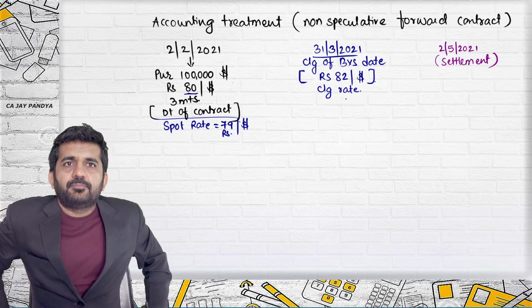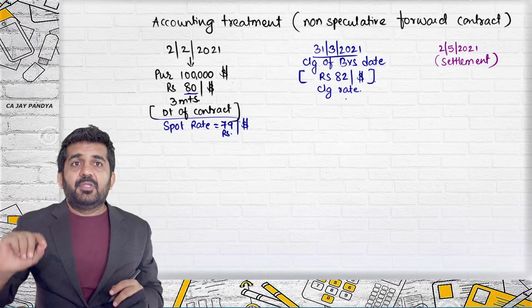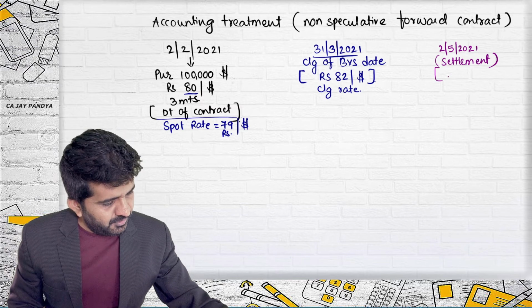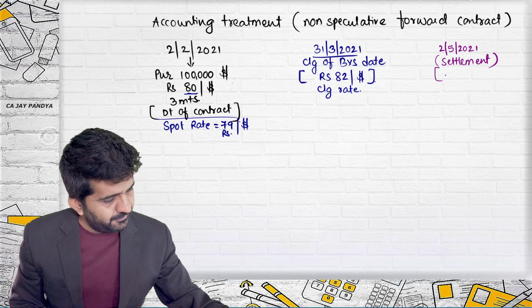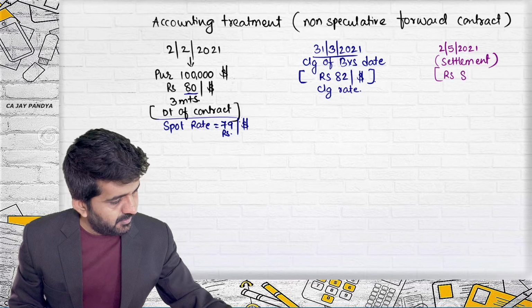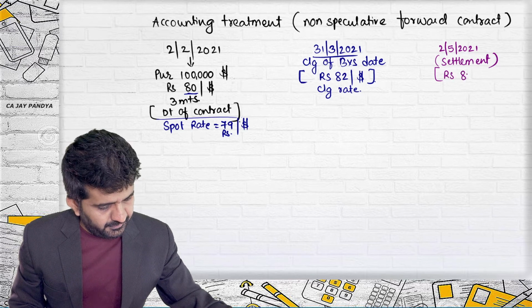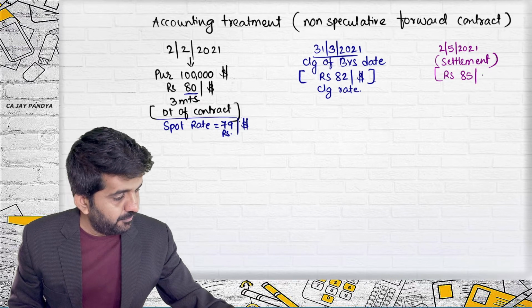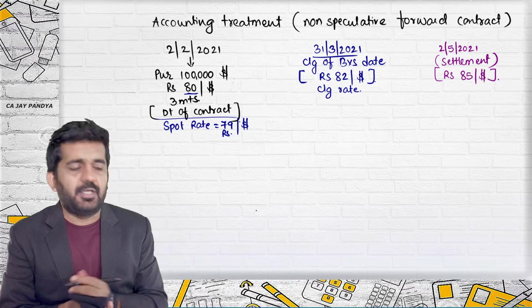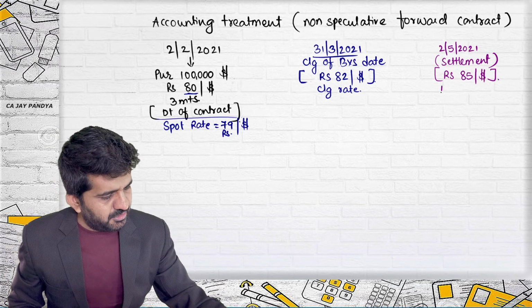And on settlement, again, the rate is rupees 85 per dollar. All right. This is the rate on settlement.